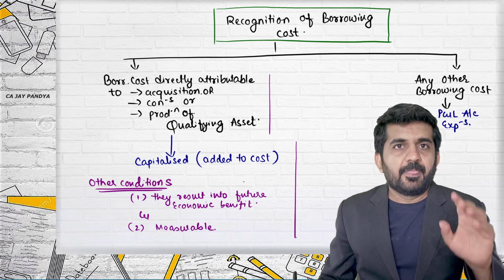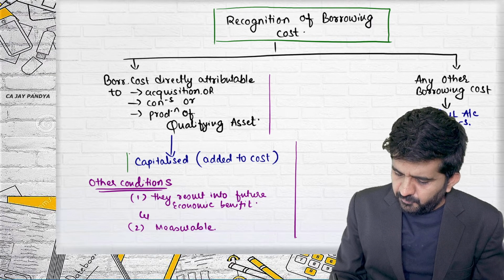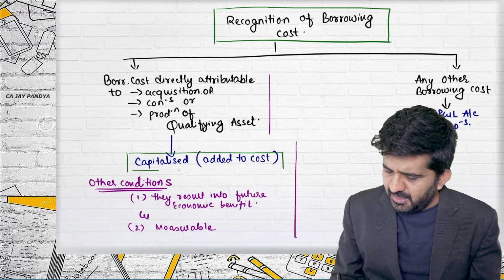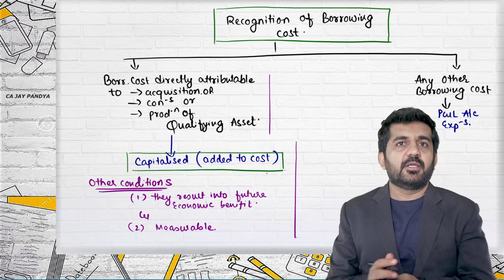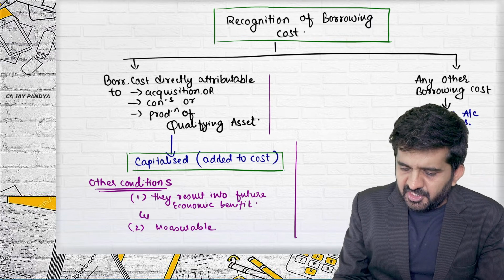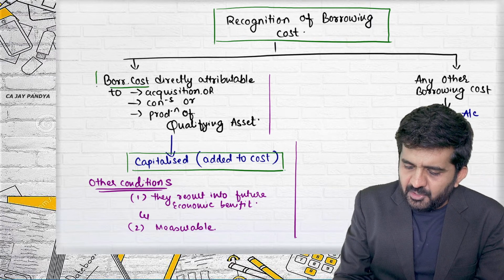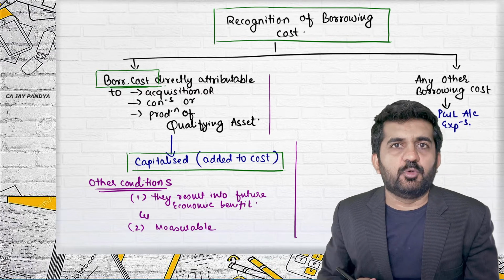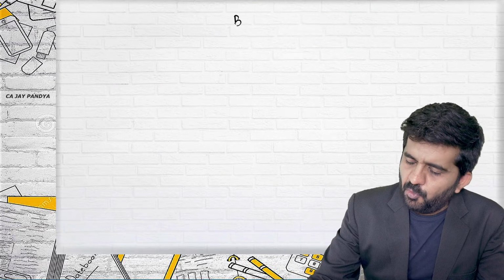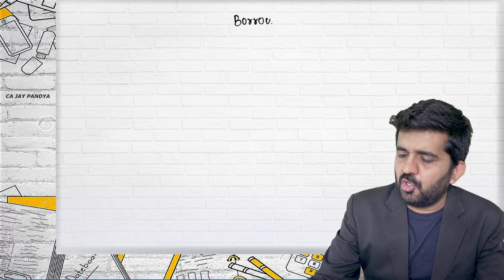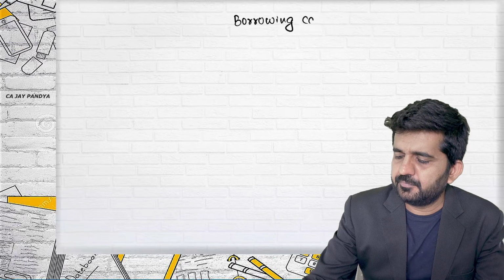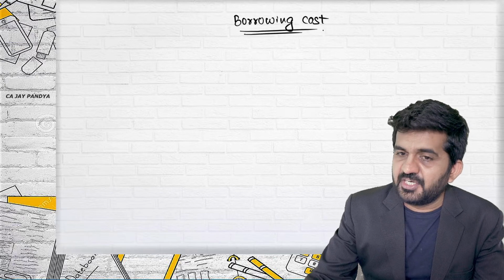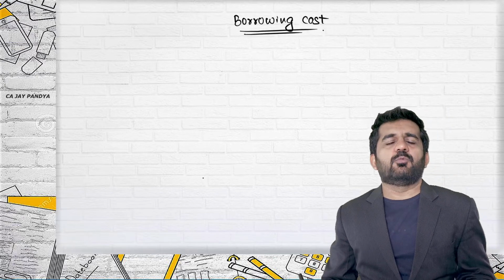Is it all right? First we are going to this part, which borrowing cost should be capitalized. First, what is the condition? Borrowing cost which are directly attributable to... But first you need to understand what are borrowing costs. I told you it is interest, but let us understand technically what are borrowing costs.